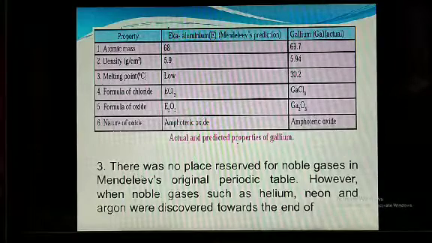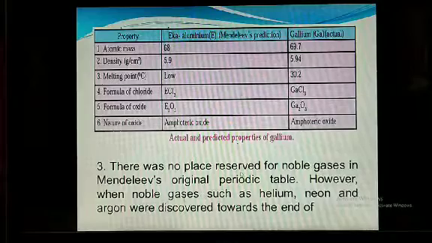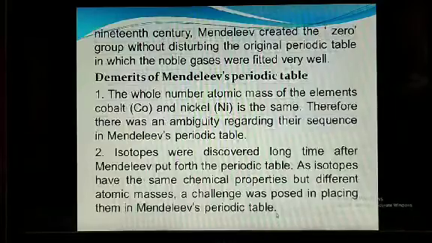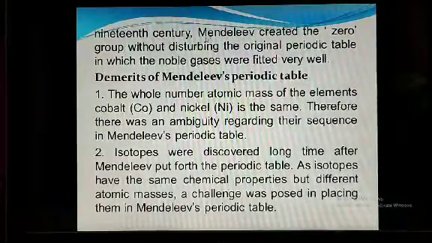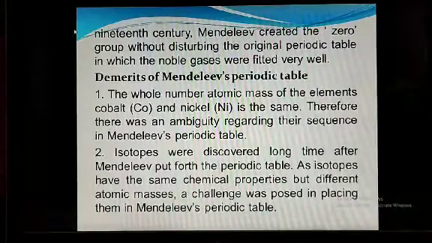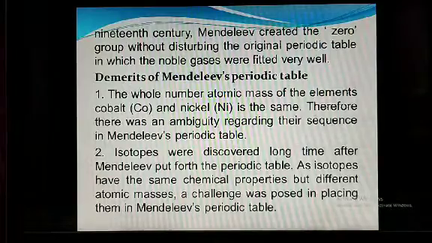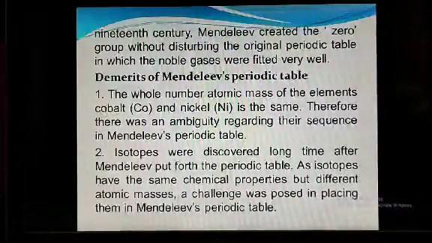Now the third thing is that there was no place reserved for noble gases in Mendeleev's original periodic table. However, when noble gases such as helium, neon and argon were discovered towards the end of the 19th century, Mendeleev created a zero group, means the table was modified and a zero group was created, and all these inert gases are kept in that zero group.